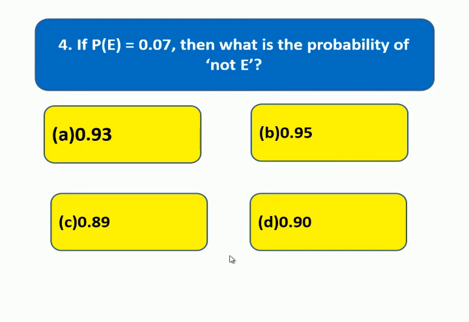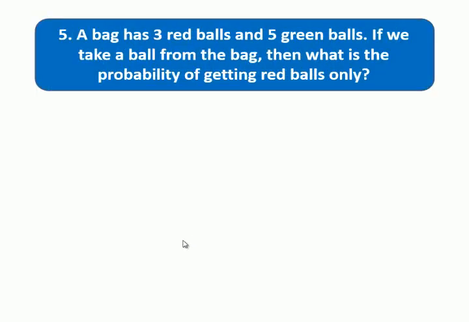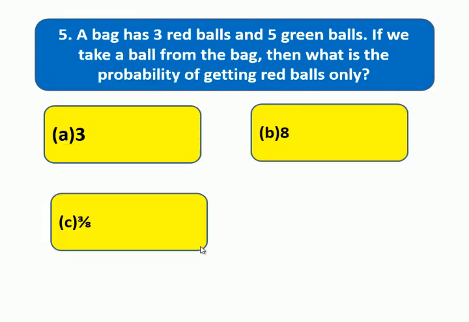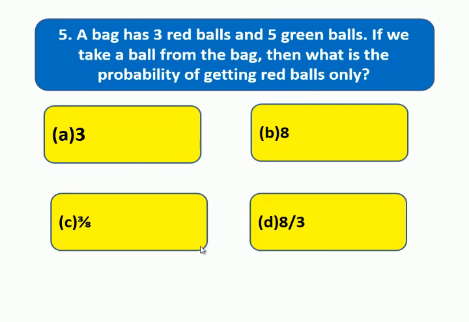Now next, question number 5. A bag has 3 red balls and 5 green balls. If we take a ball from the bag, then what is the probability of getting the red ball? So here are the options: 3, 8, 3 by 8 or 8 by 3. So choose the correct answer and write it down in your paper against question 5.